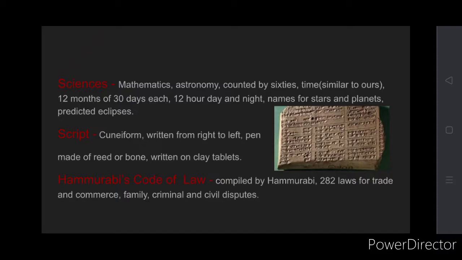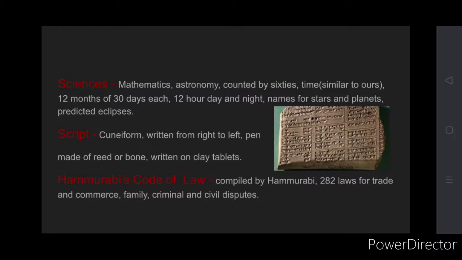Now moving on to the script. How we use Hindi, English, Marathi, these are our scripts. Okay, so the script that the Mesopotamian people used was called cuneiform, and it was written from right to left. We write English from left to right, but the cuneiform script is written from right to left, and the pen they would use to write was made of reed or bones. Okay, and as they did not have paper, they would write on clay tablets.